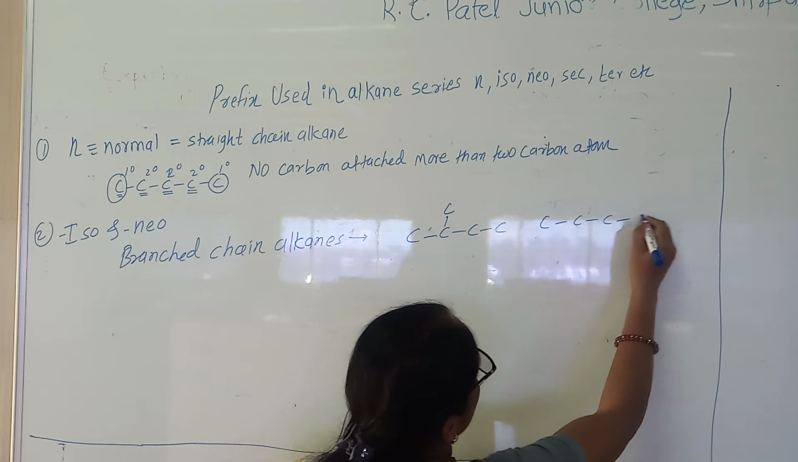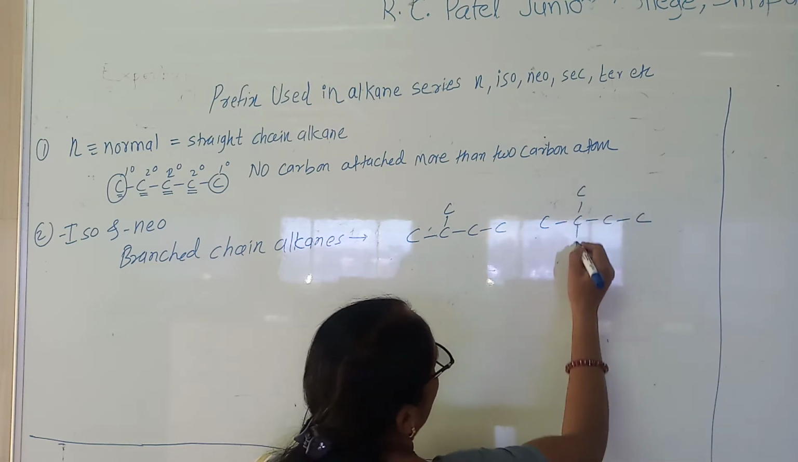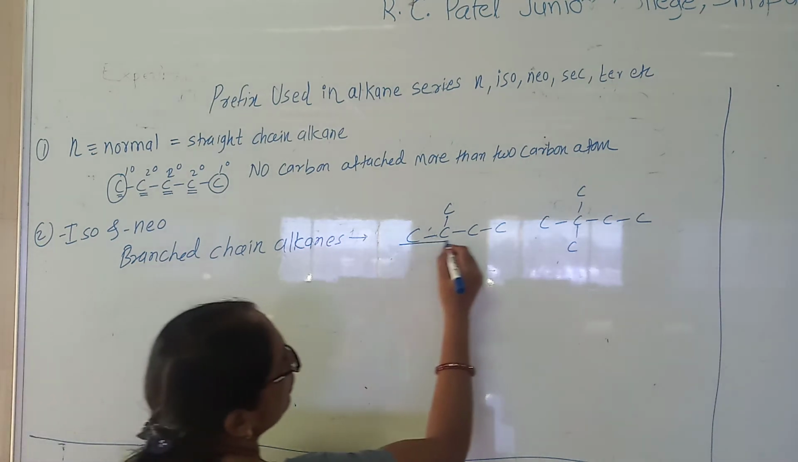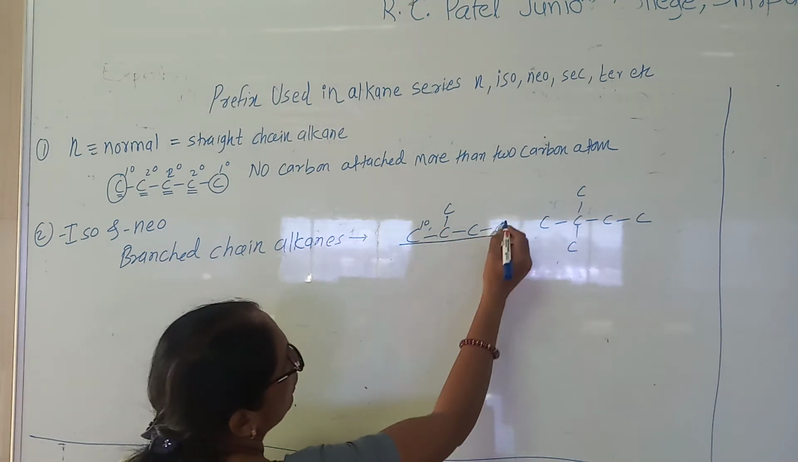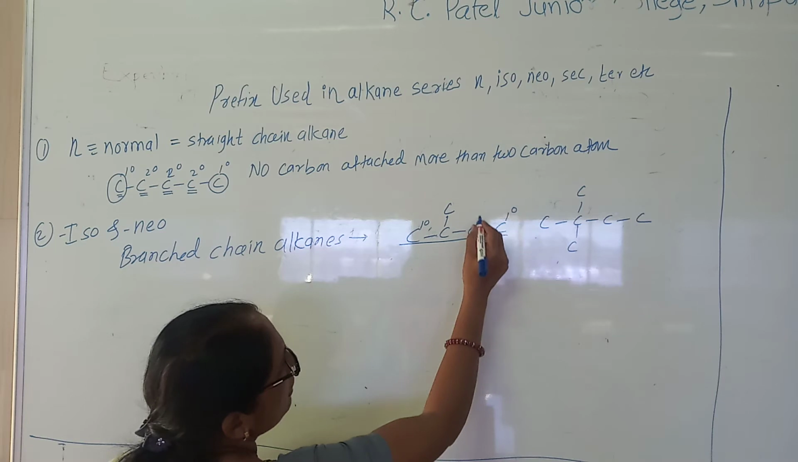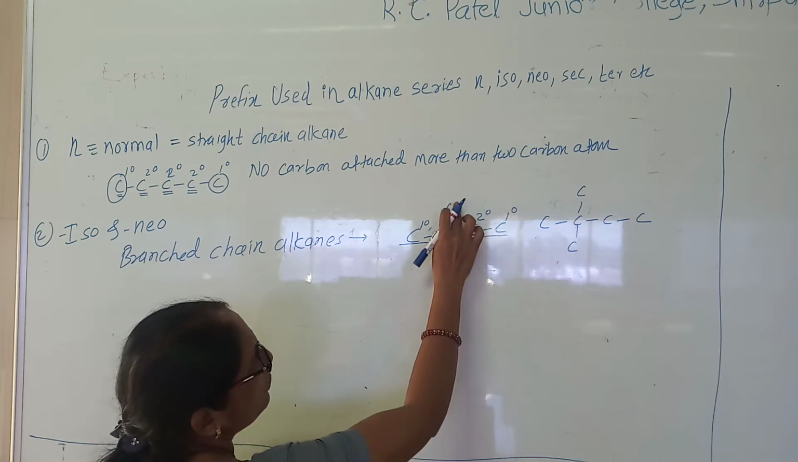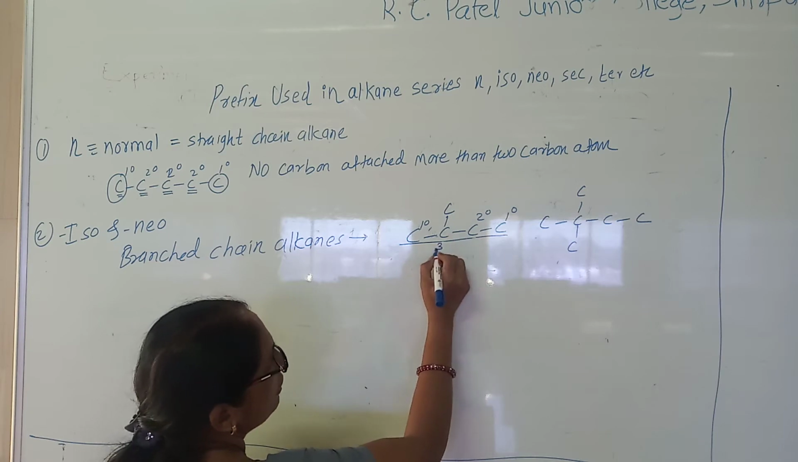Suppose there is a possibility like this. Look at it. If you consider this, this is the primary carbon. This carbon is a secondary because it is attached to 2. But this carbon is now attached to 1, 2 and 3, so this is the tertiary.